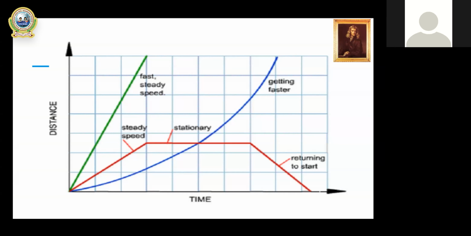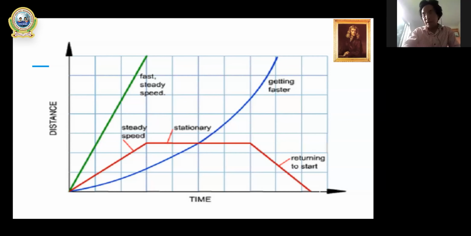Now let's talk about the red line. In the red line, you can see multiple lines there. The first part of the line shows uniform speed, right? And the second part, where it is written stationary, is parallel to the axis, which means the body is at rest. The body does not cover any distance. When it reaches this point from the first part, it stops there and the time is changing.